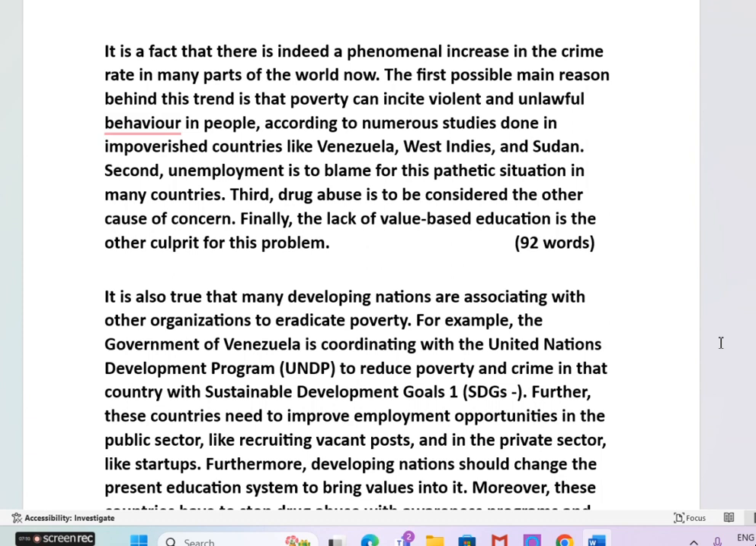It is a fact that there is indeed a phenomenal increase in the crime rate in many parts of the world now. It is a fact that, it's a fixed phrase, okay? There is indeed, really, a phenomenal increase, a huge increase in the crime rate in many parts of the world now. In many countries, it means. You can infer this sentence by studying and understanding the question. Now look at the first reason.